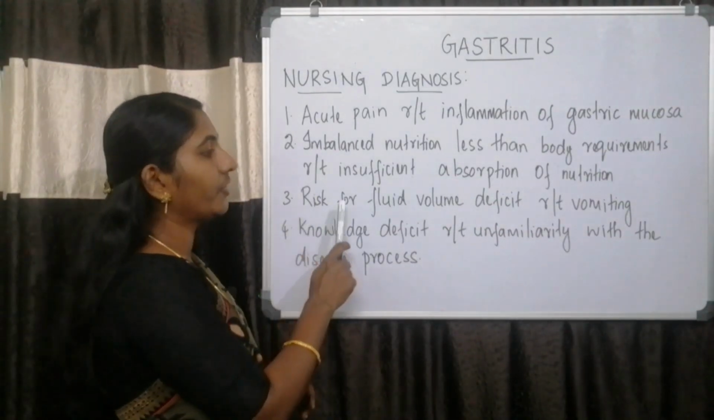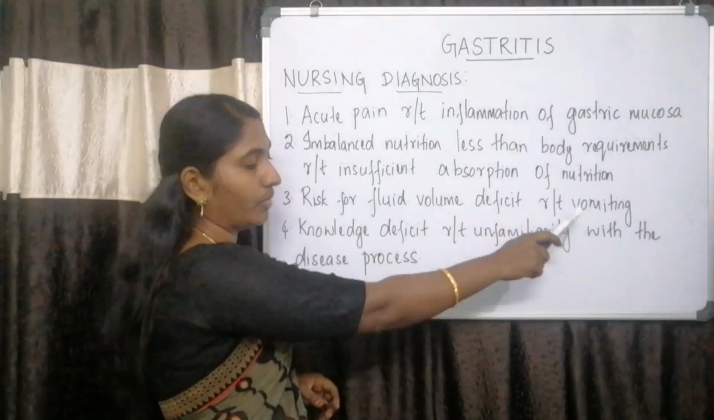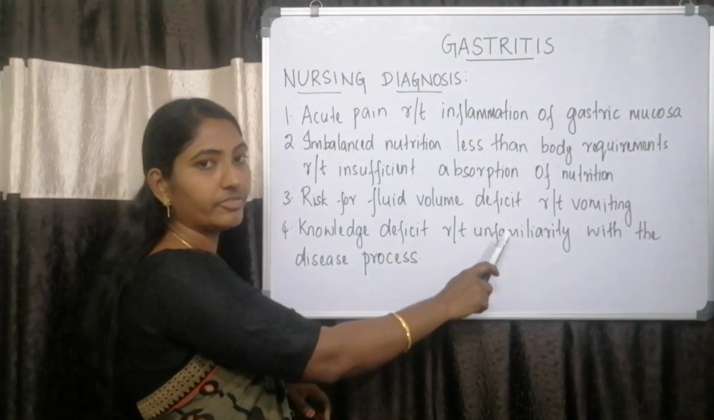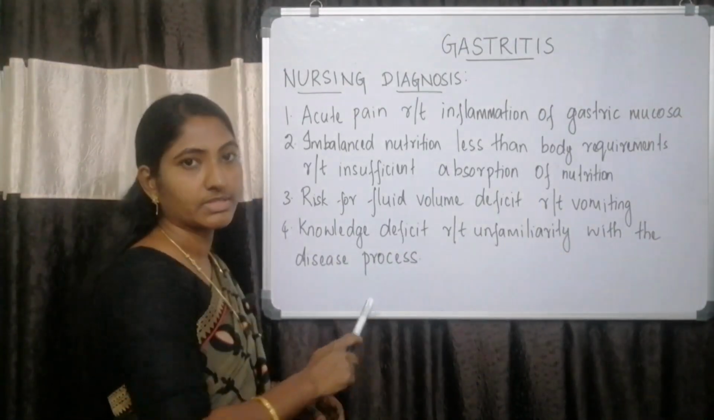Next one is risk for fluid volume deficit related to vomiting. The next one is knowledge deficit related to unfamiliarity with the disease process.